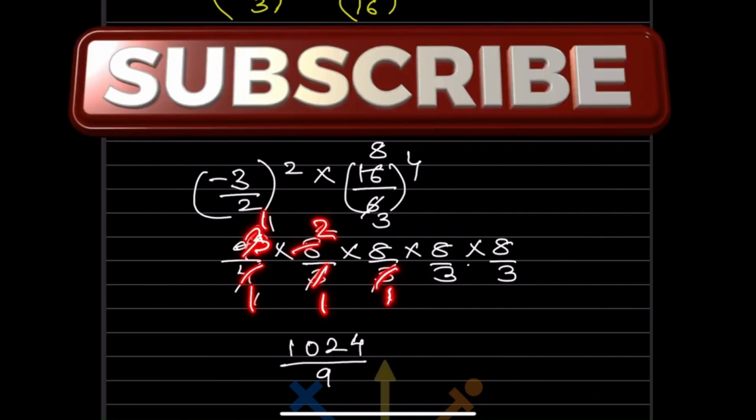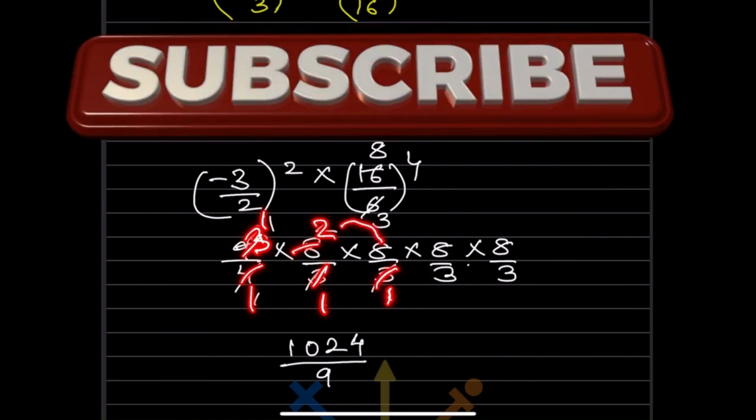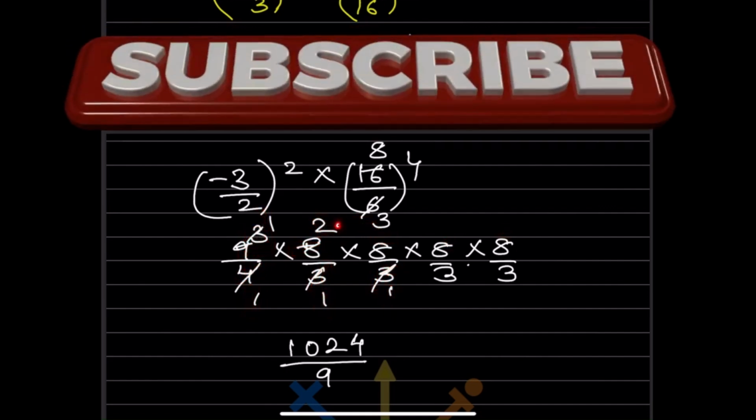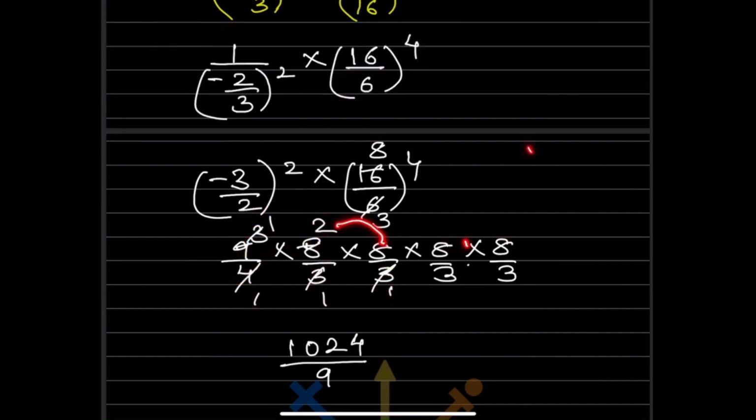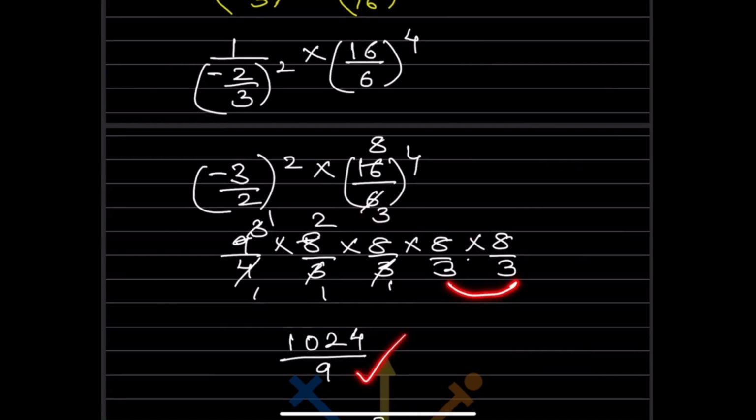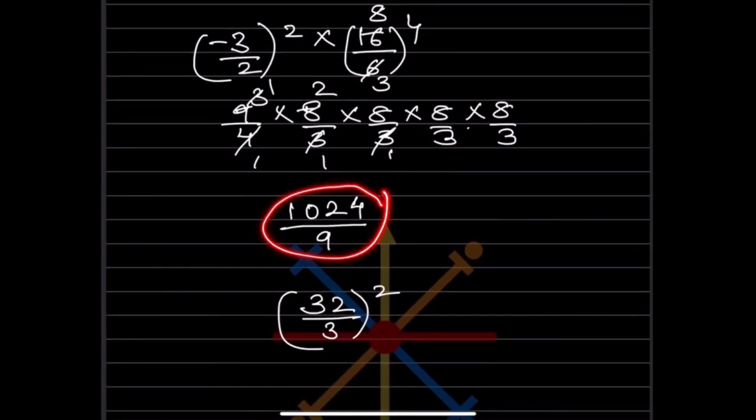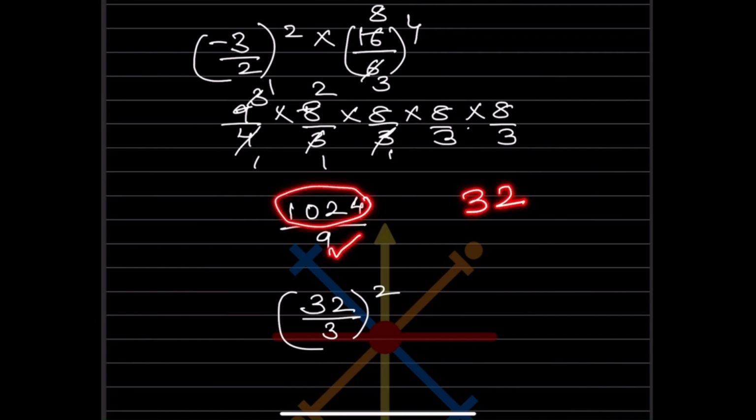So what we can see in the denominator? 8 2s are 16. Now 8, 8 and 8, this is multiplied. 8 2s are 16, 16 and this 64. When you multiply this one, you can check later. That will be 1024. And what remains in the denominator is 3 3s are 9. So this can be also written as, so now this is the perfect square of 32. And this is the perfect square of 3. So we can also write here 32 by 3 squared, because both are squares.